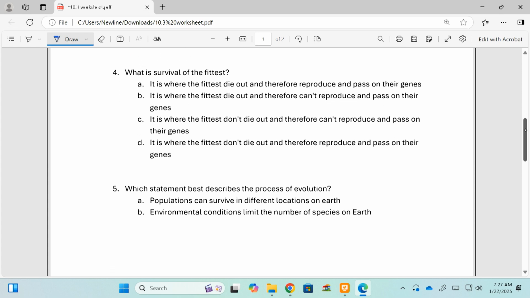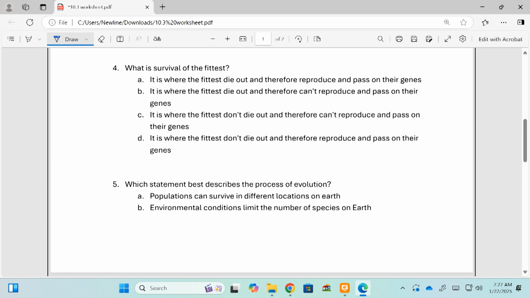All right, number 4 here says, what is survival of the fittest? Okay, let's read over these and see if we can find something that we like. I like letter D here for this one. Let's go with letter D here. What is survival of the fittest? It says it is where the fittest don't die out and therefore reproduce and pass on their genes.